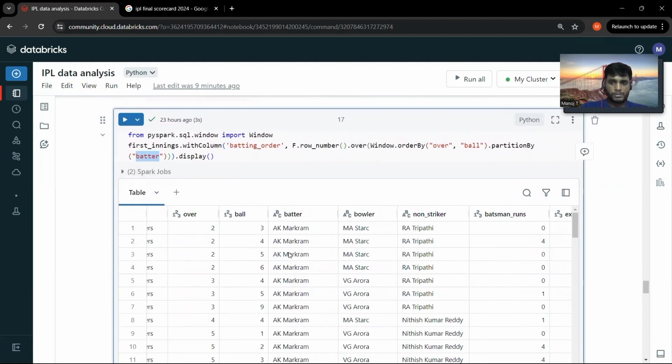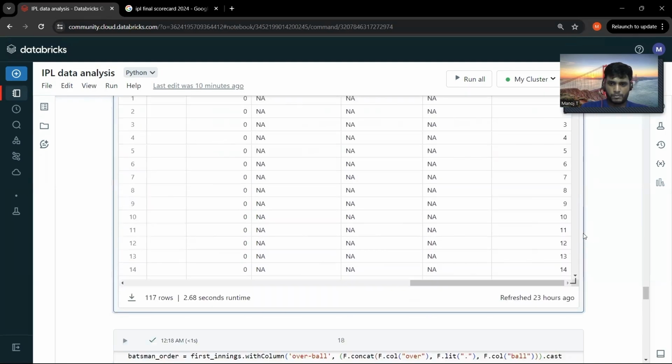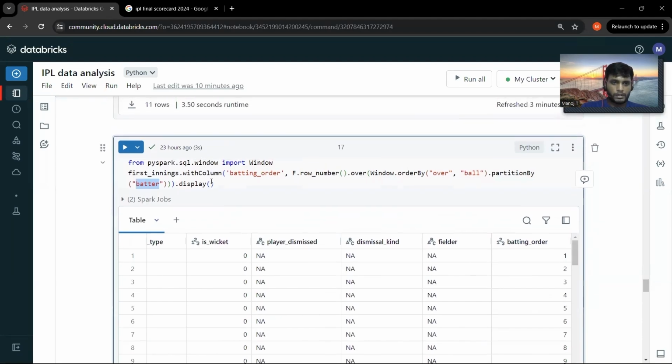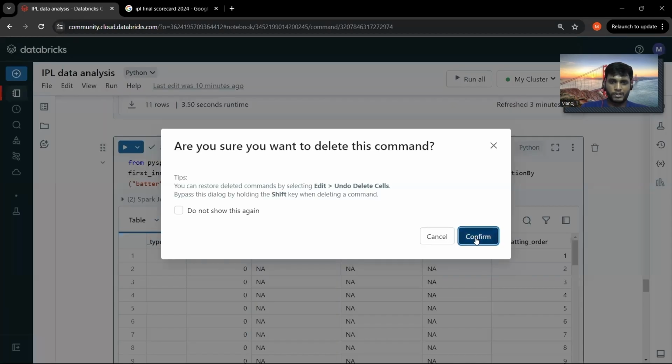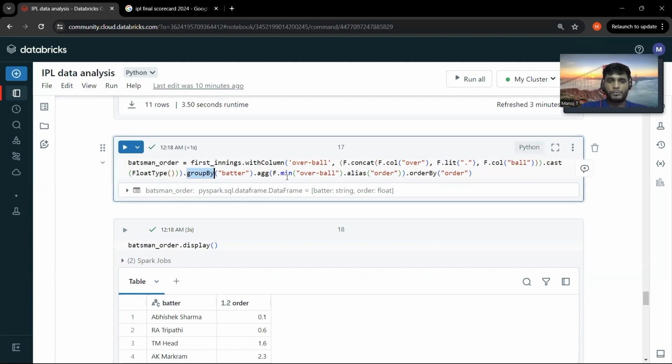Let me first run it. Okay, sorry, this is irrelevant code. This didn't work in the first instance. So basically, first I would do a group by operation and try to find the very first appearance of each batsman based on the overs and ball.